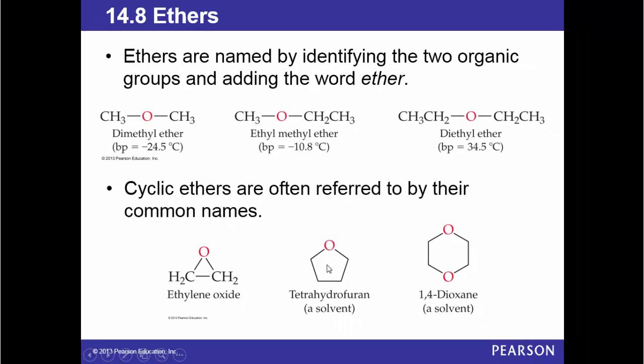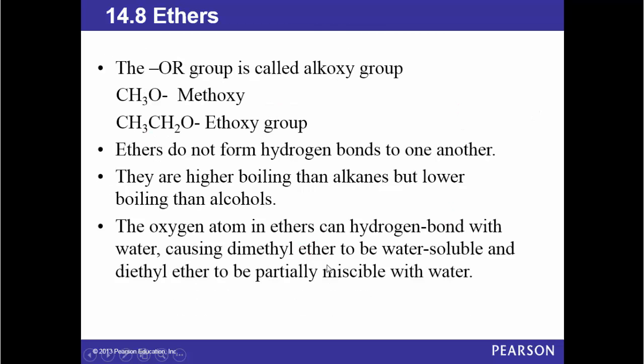Cyclic ethers are often referred to by their common names. Ethylene oxide, tetrahydrofuran, a solvent, and 1,4-dioxane is also a solvent. These are solvents for organic reactions. Now, the OR group is called an alkoxy group. CH3O minus is the methoxy group, CH3CH2O minus is the ethoxy group.